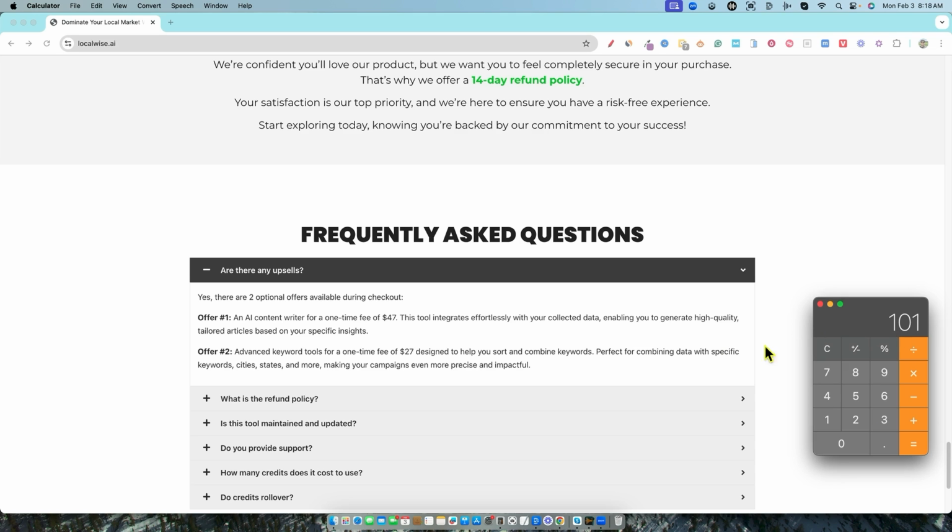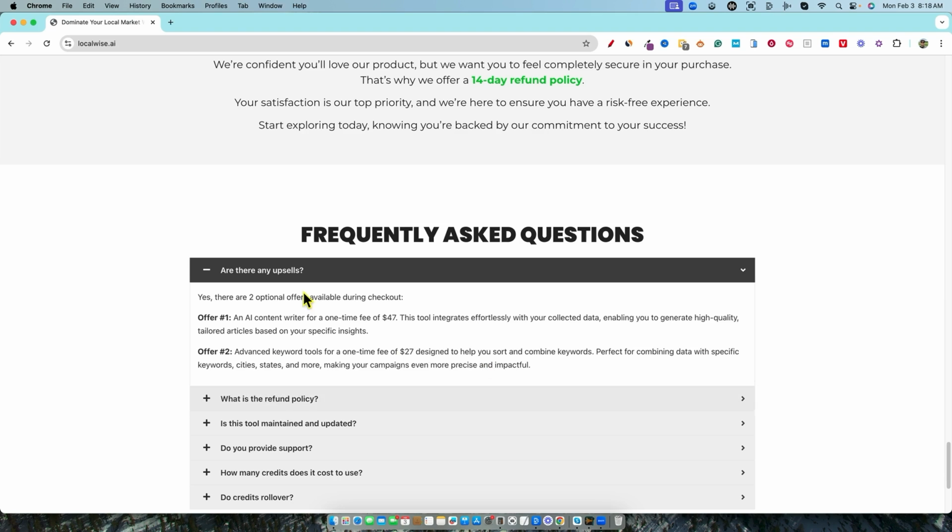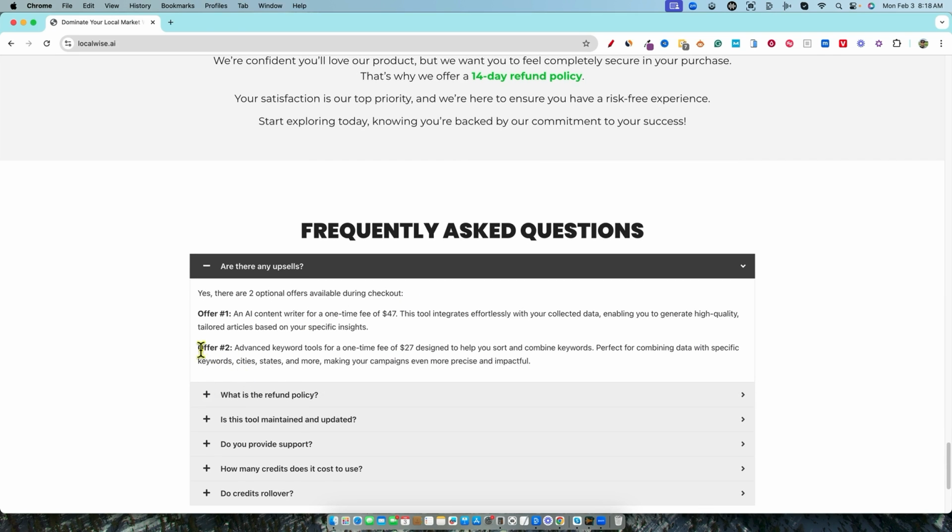That's ridiculously inexpensive compared to when you want to go to tier 3, tier 4, tier 5 with AppSumo products. You're looking at hundreds of dollars. So there is a price difference there. I like the pricing over here. OTO2 is advanced keyword tools for a one-time fee, so there's just saving you time. Perfect for combining data with specific keywords, cities, states, and more, making your campaigns even more precise and impactful.